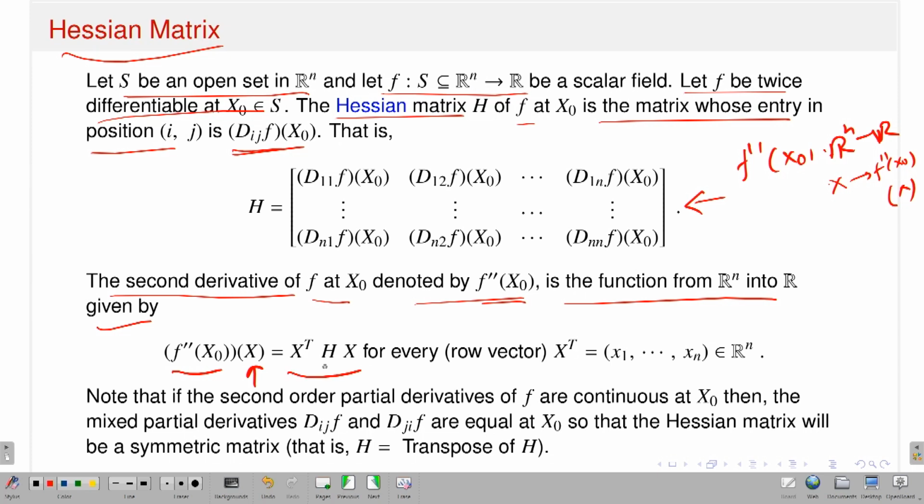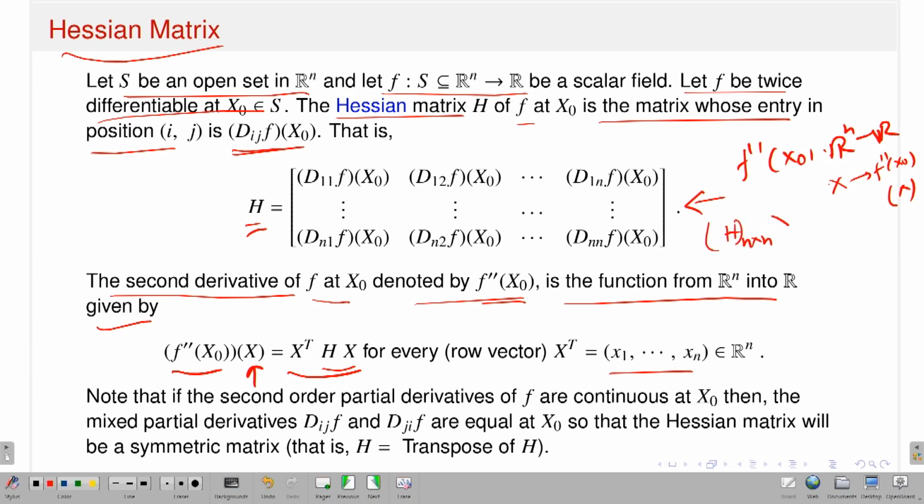So, that means x transpose Hx. Okay. What I am saying is that x transpose is the row vector x1, x2, up to xn in Rn. So, what is H? H is the Hessian matrix. It should act on the vector x. So, now what is the dimension of H? So, what is the order of H?